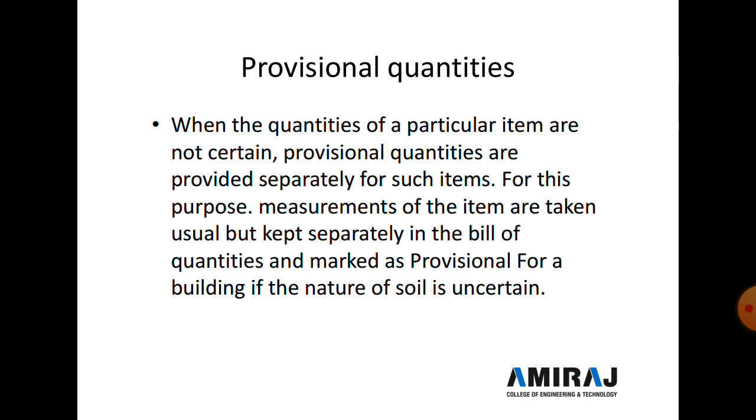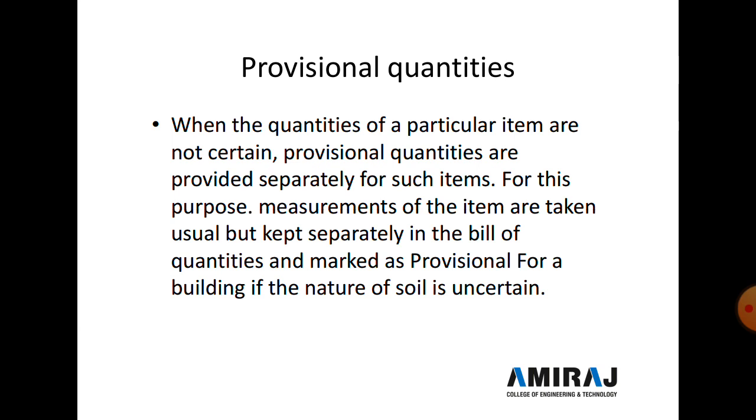The provisional quantity will be shown separately, and contractors have to quote the rate for provisional quantities. The payment of this quantity will be made on completion of this item. It may be noted that during execution the extra may not be required, and the amount against provisional quantity may not be paid.